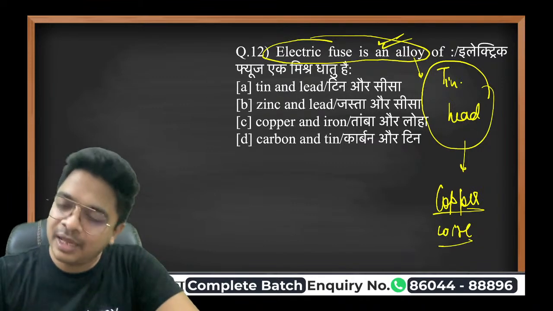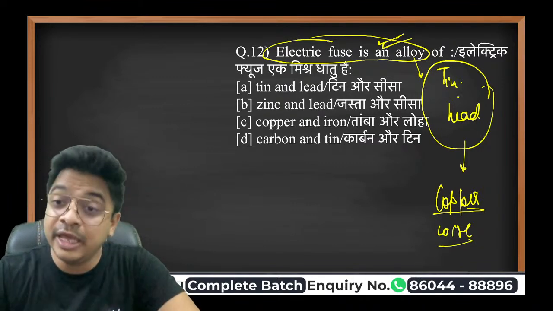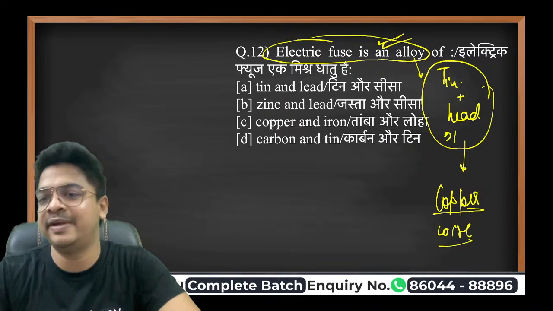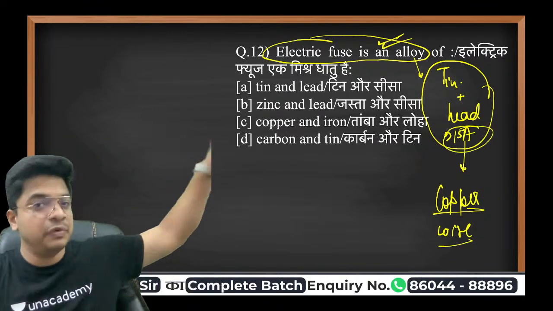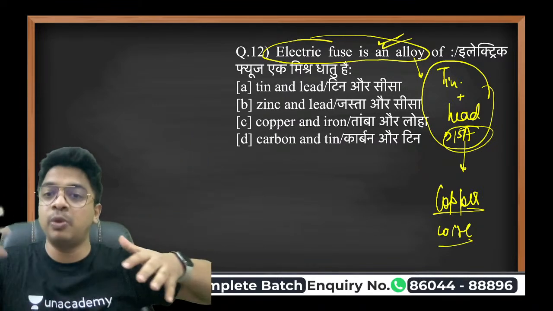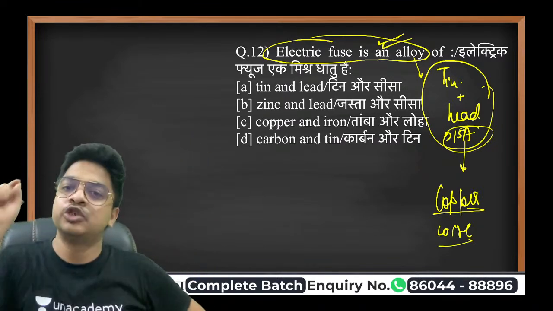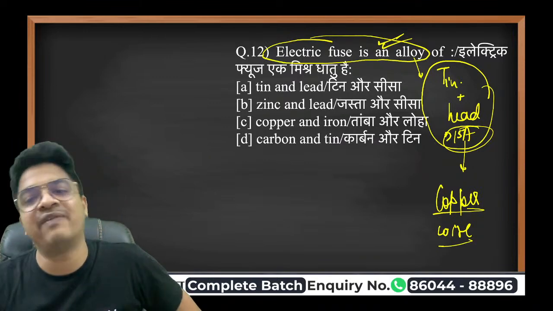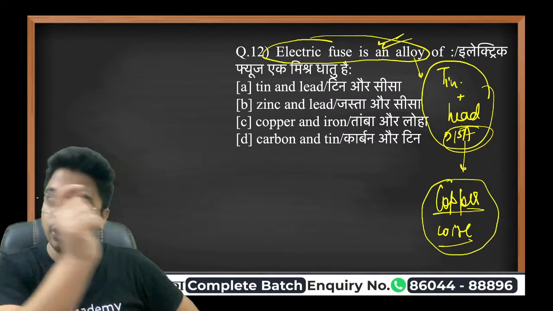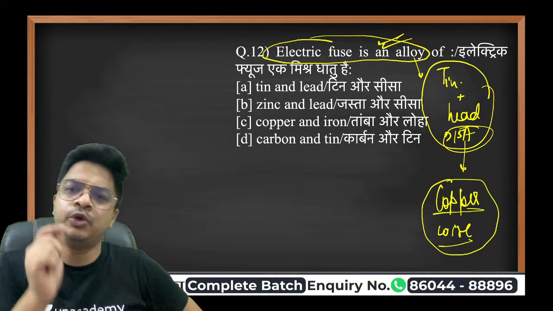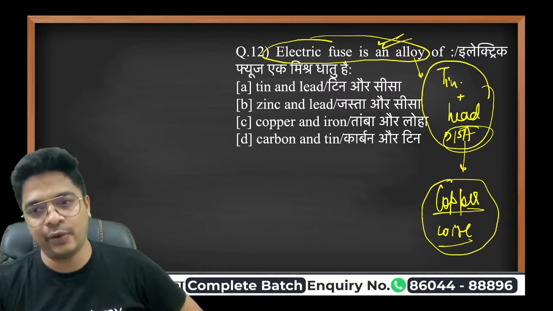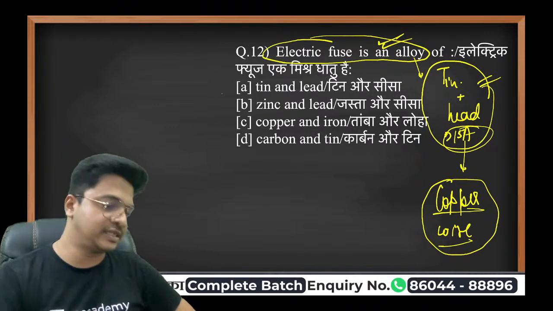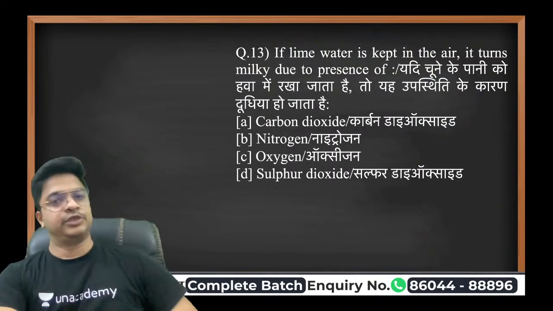You see, tin or lead alloys are only used up to 15 amperes of current. Beyond 15 amperes, for example the main fuse of your home, which actually draws more than 15 amperes of current, only copper wires are used. That is the reason in the main fuse of the home fittings you always see only copper wire, and you never see any tin or lead alloy there. Understood? That's the answer. Good. So let's move on to the next one.